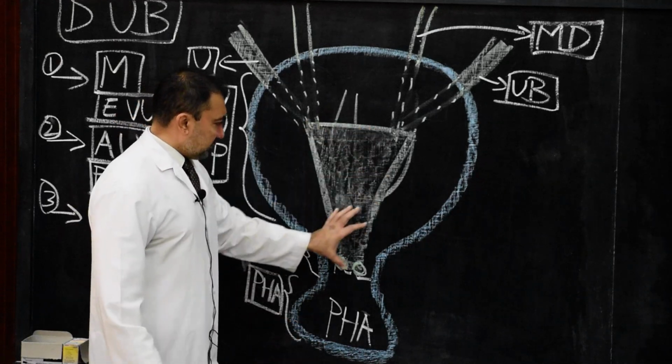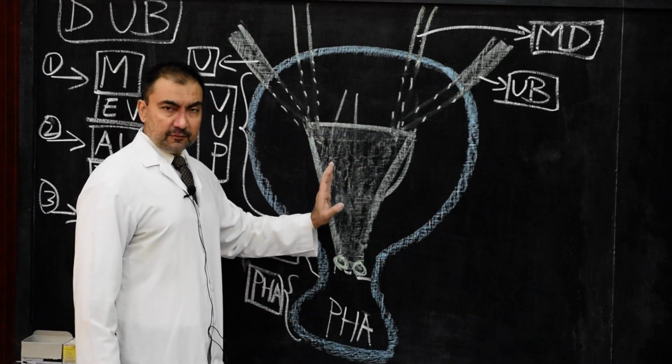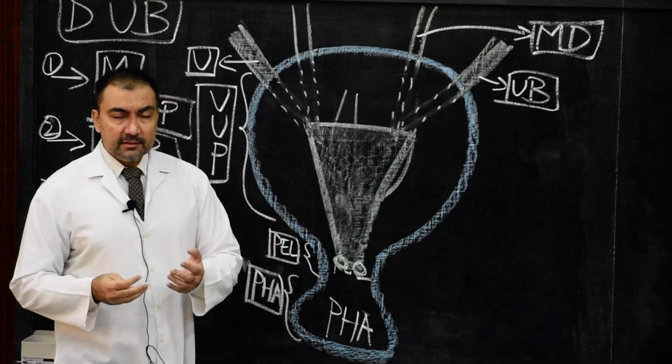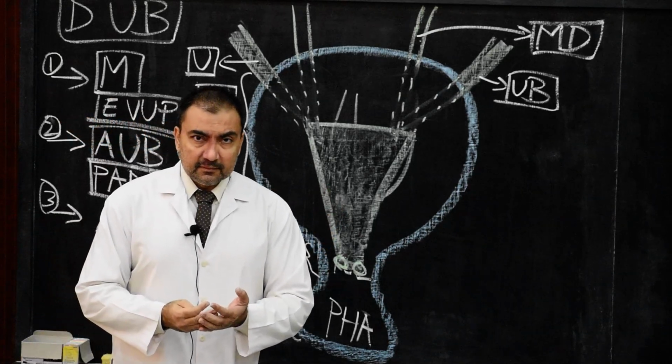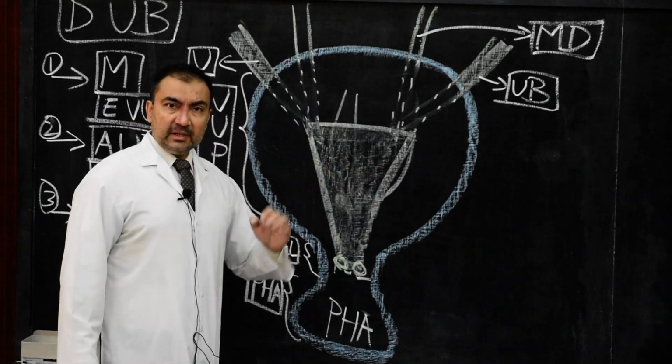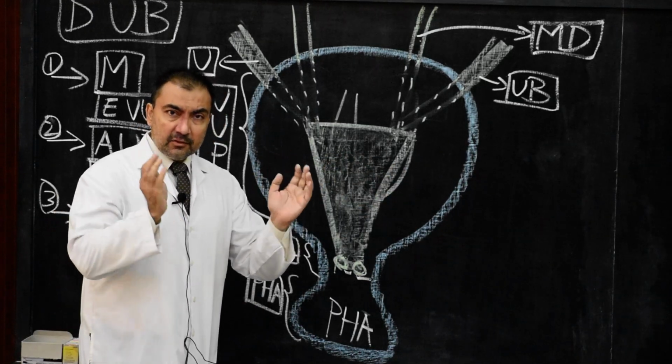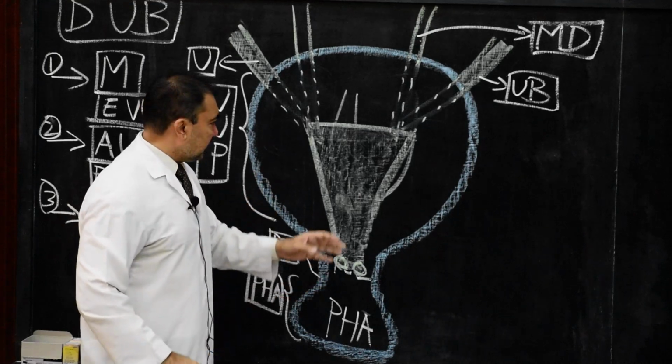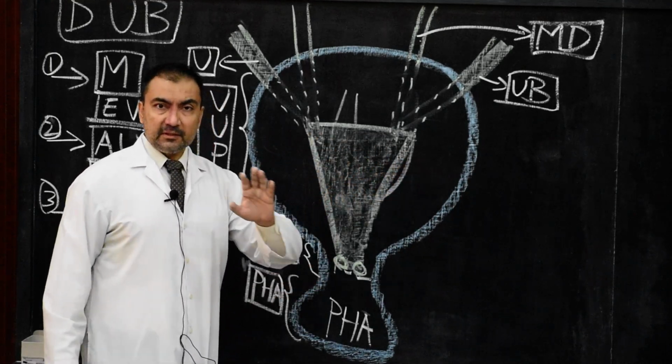Here the last point in the development of trigone: currently it is believed that this trigone later on will be overlapped by endoderm, which will be contributed from the vesicourethral part.